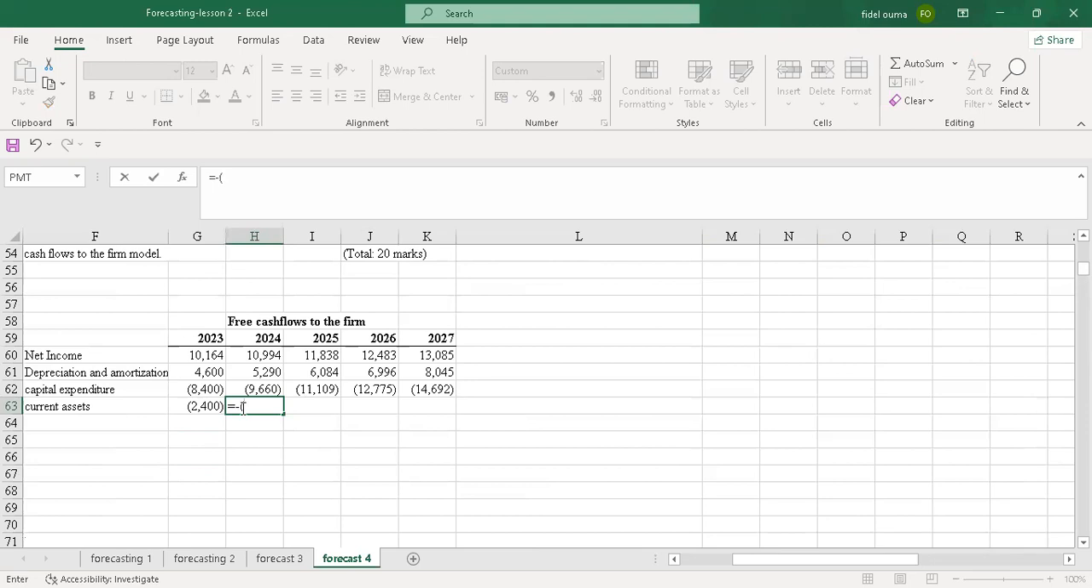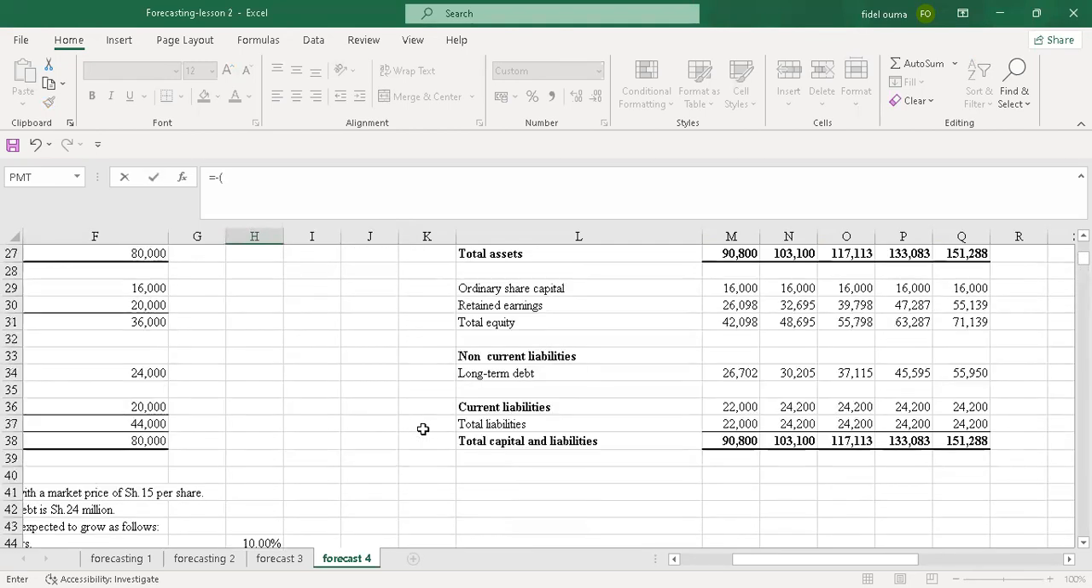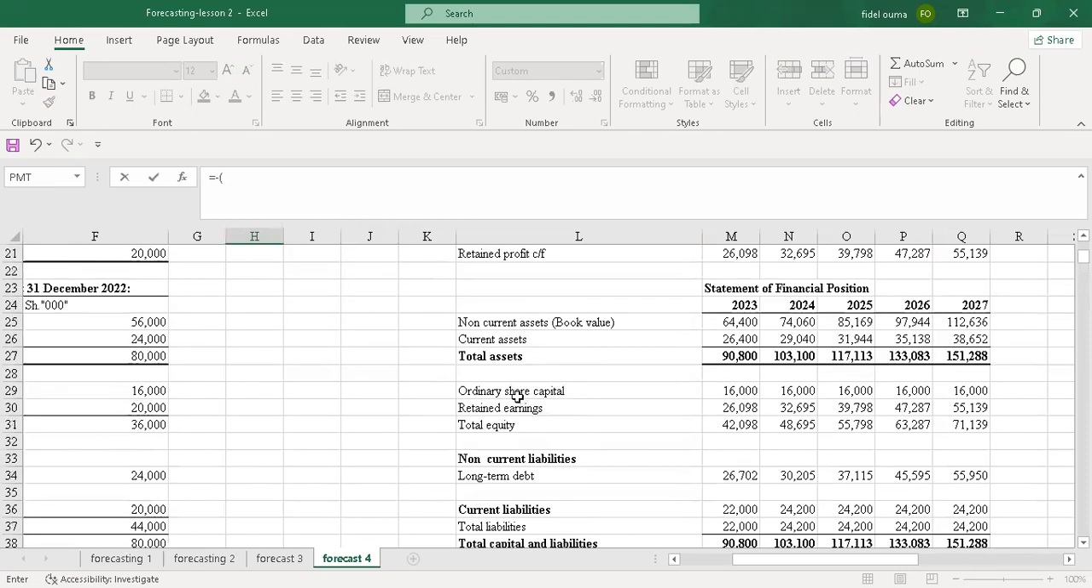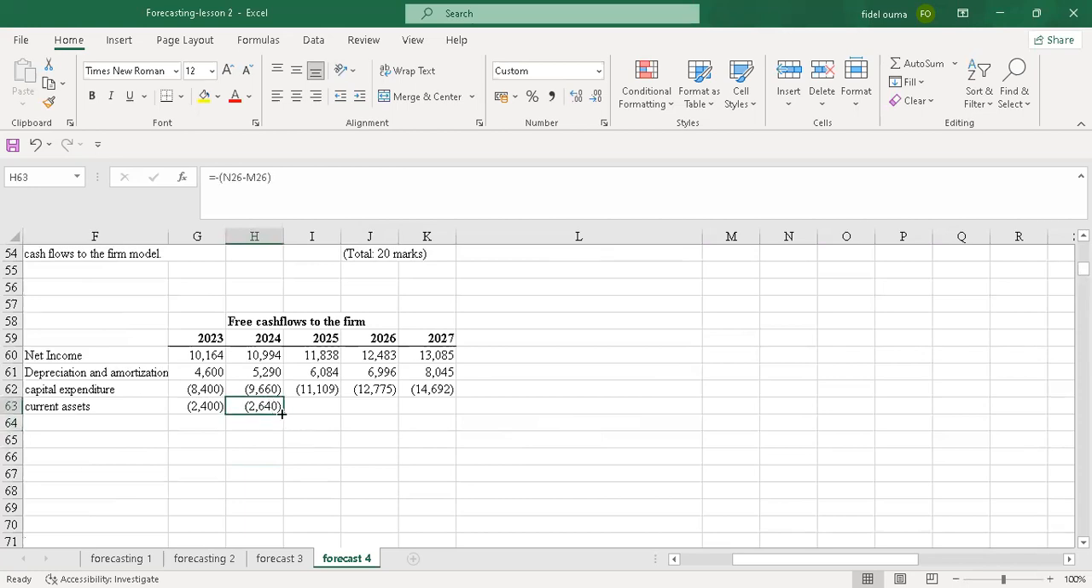So it's the negative, because when you are buying inventory, you are spending money. So that's a cash outflow. So I will pick this and I'll subtract this, then I enter. So from there, now I can drag all the way through.